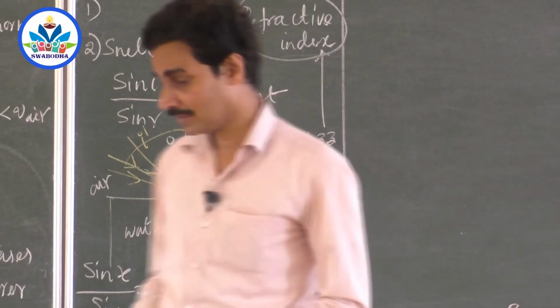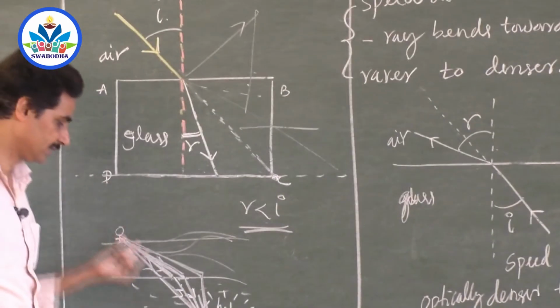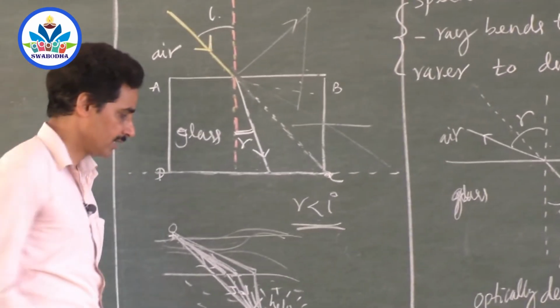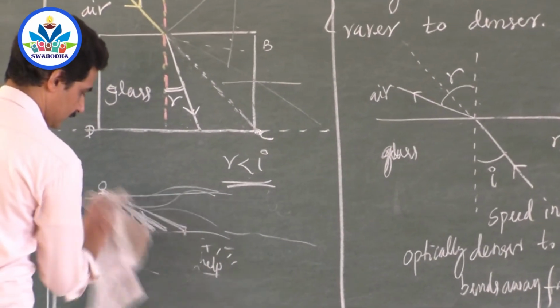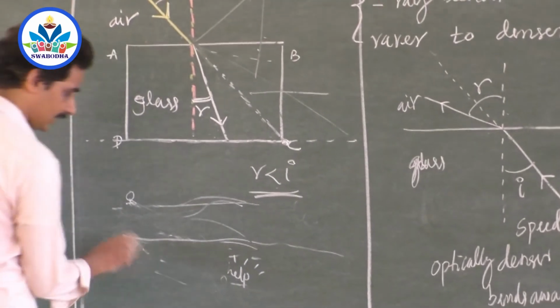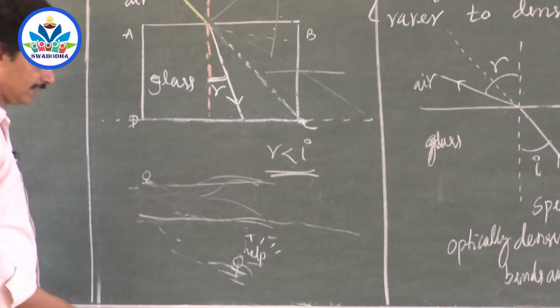So coming back here, which path will you select to save this person? If the person is drowning or sinking here, you want to reach this person and save him very quickly.